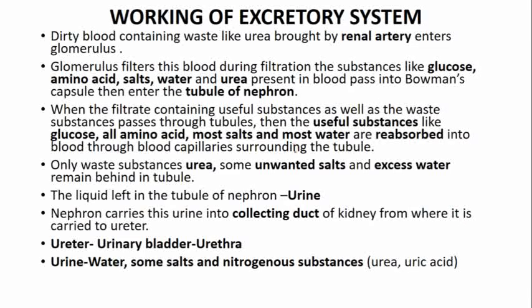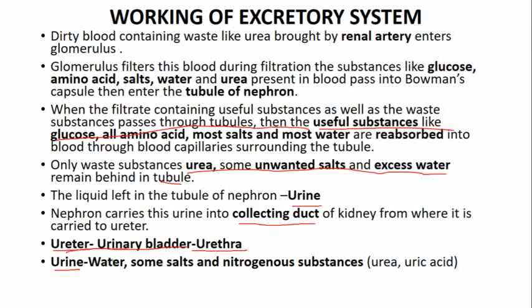In reabsorption useful substances are taken back, that is the glucose, amino acid, salts, and unwanted material, that is urea, unwanted salt and excess water, goes into the tubule. In tubule urine is formed. Now tubule joins the collecting duct, and in the collecting duct the urine is collected. From collecting duct the ureter arises, and ureter takes that urine into the urinary bladder, and from urinary bladder the urethra gives out that urine outside the body.